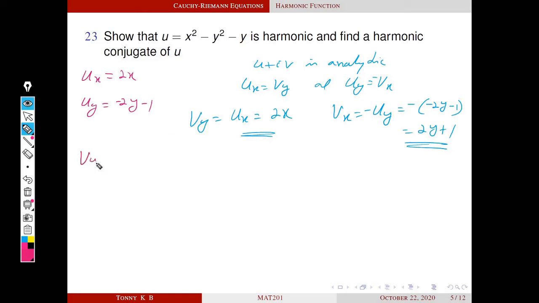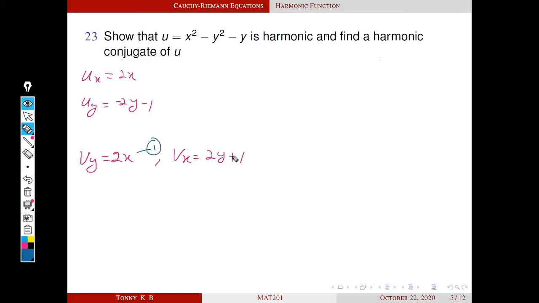First one is vy is equal to 2x and second one is vx is equal to 2y plus 1. This is equation number 1, this is equation number 2. Next we integrate equation number 1 with respect to y. Then this implies left side becomes integral vy dy, that is v. What about the right hand side?